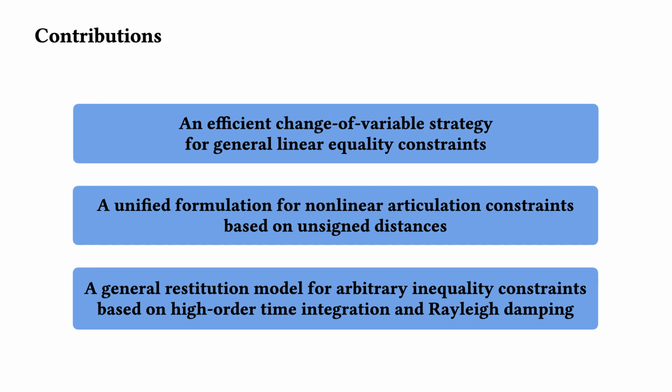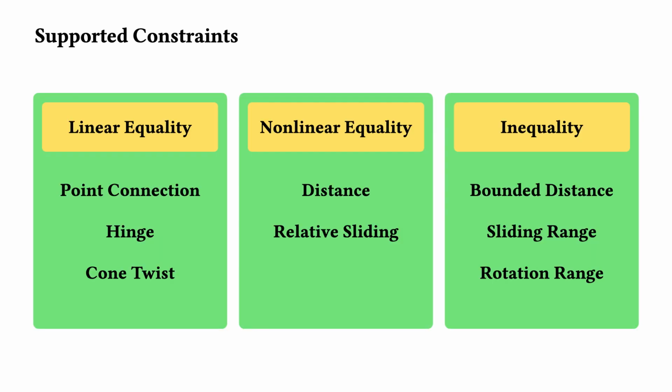for arbitrary inequality constraints. Our articulation constraints include point connections, hinges with a controllable rotation range, cone twists, where the rotation around different axes can be separately controlled, and sliding, relative to any objects with a controllable range.